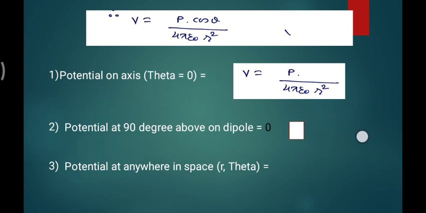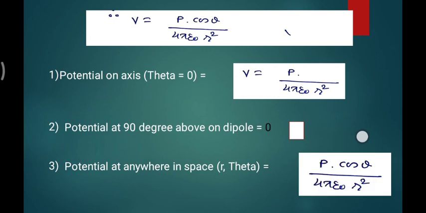Third, the potential at any point in space, where r and theta are changeable, is V equal to P cos theta upon 4 pi epsilon 0 r square. Thank you very much, this is all about the basics of potential generated by an electric dipole.